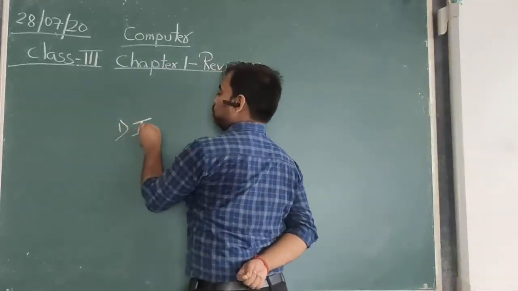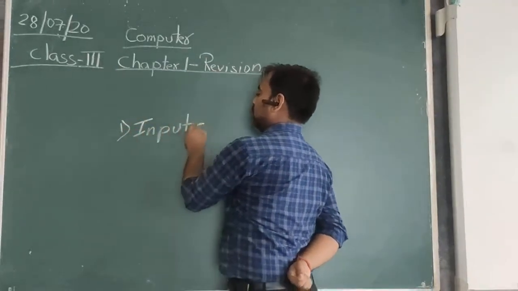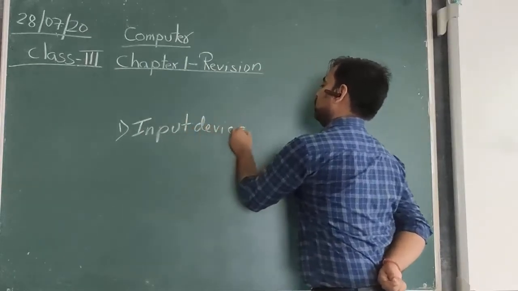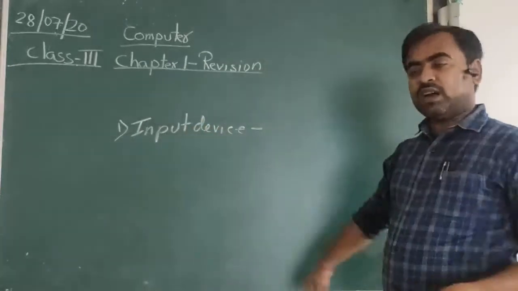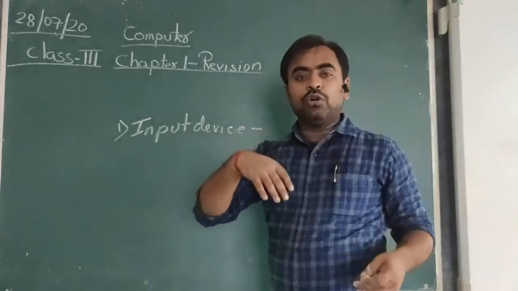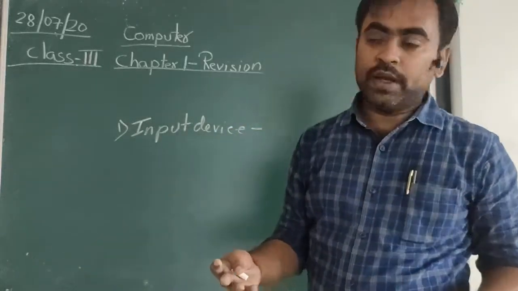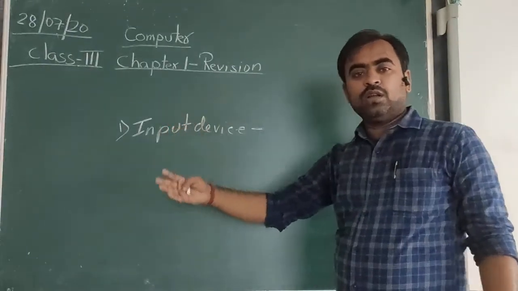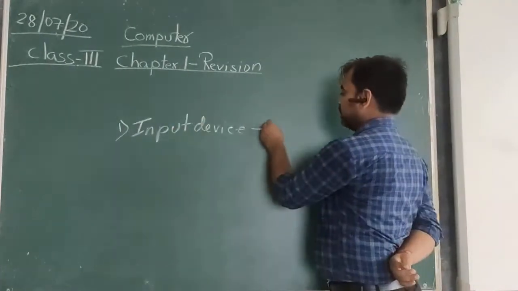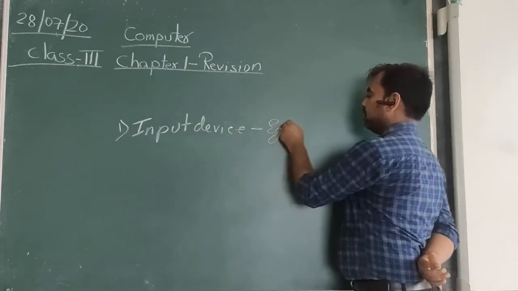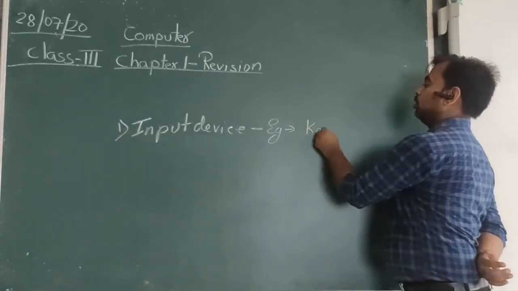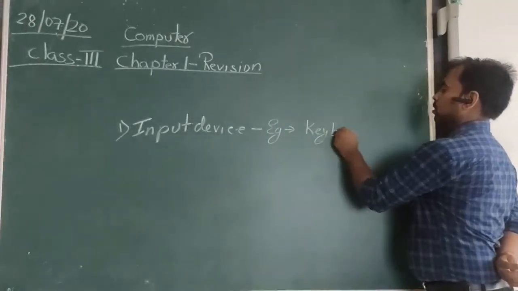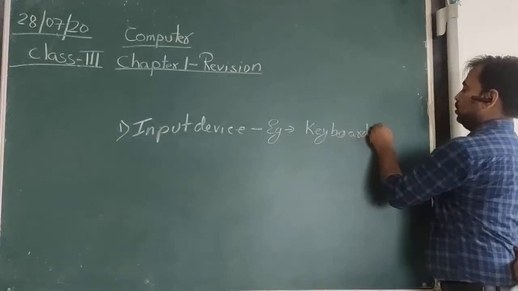There are two types of devices: input devices and output devices. The input devices are used to give input to the computer. Examples are the keyboard and mouse.